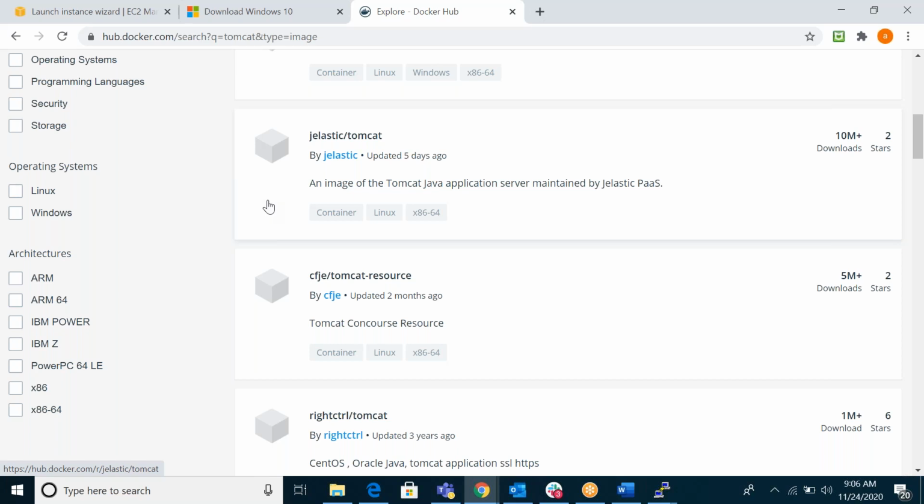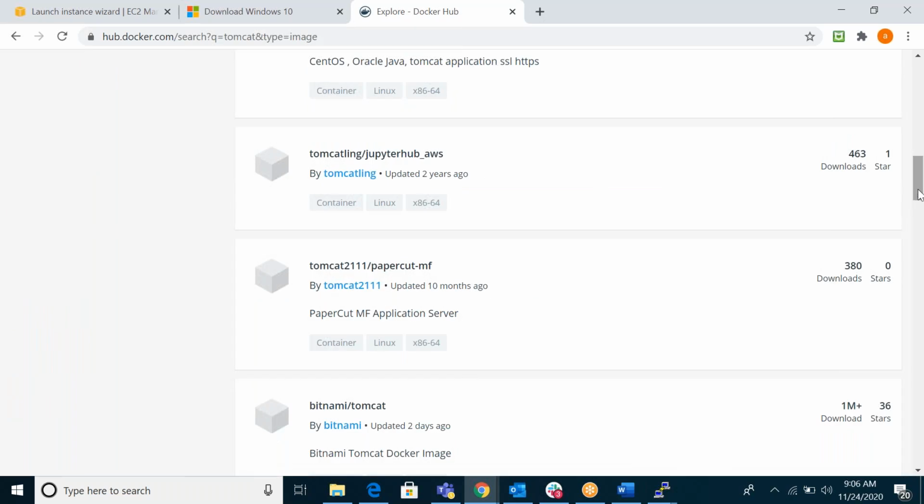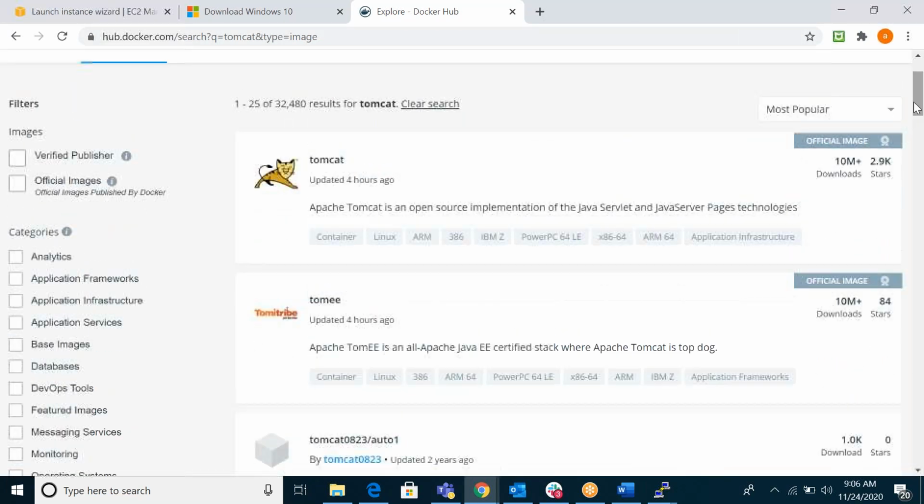In Docker Hub also, we'll have Docker images. If you want, you can create one custom image and upload it. You can see here Tomcat, this guy uploaded this image. Come down, you can see this guy Bitnami, Tomcat, these guys also uploaded these images. If you want, you can download them, but always prefer the actual images. Here you can see the actual image, how many downloads and how many stars.